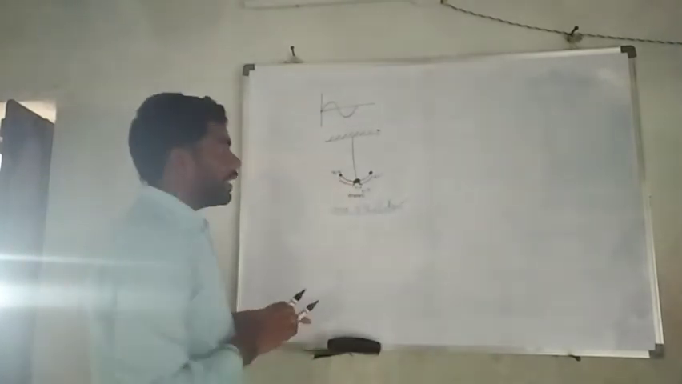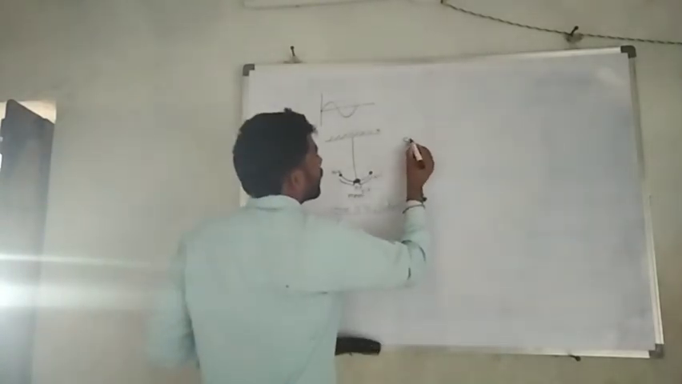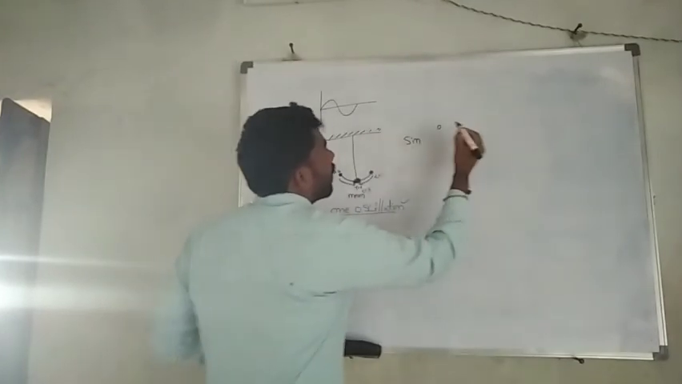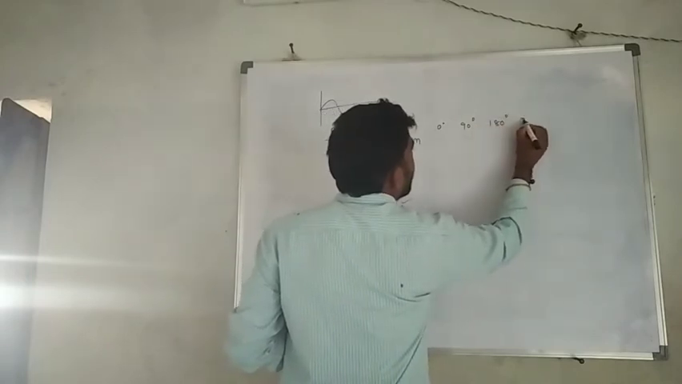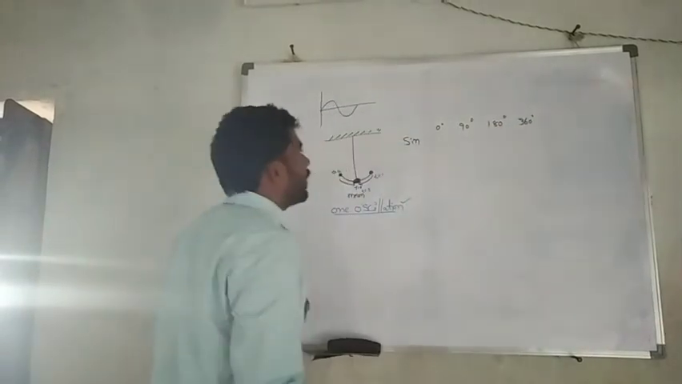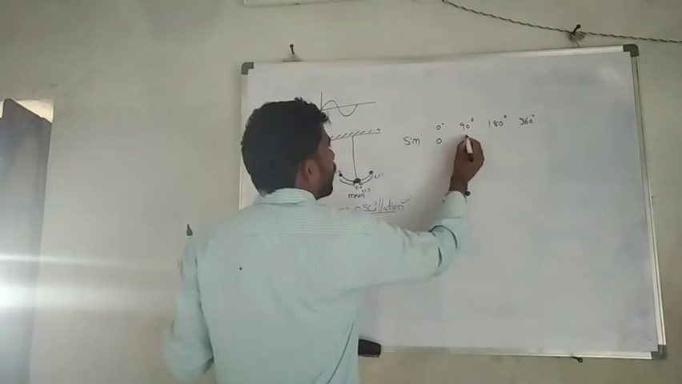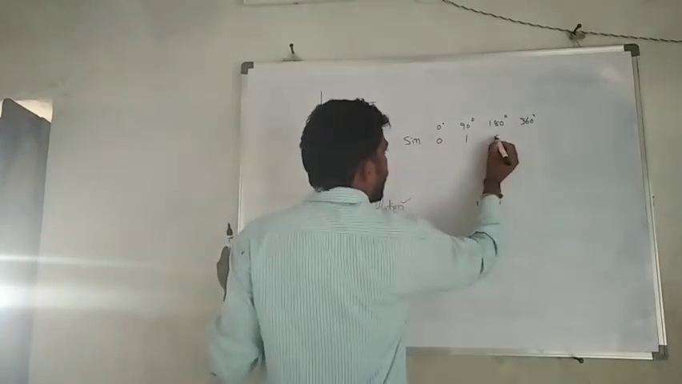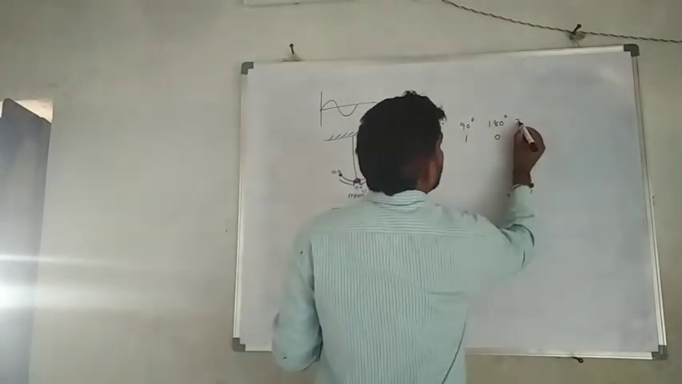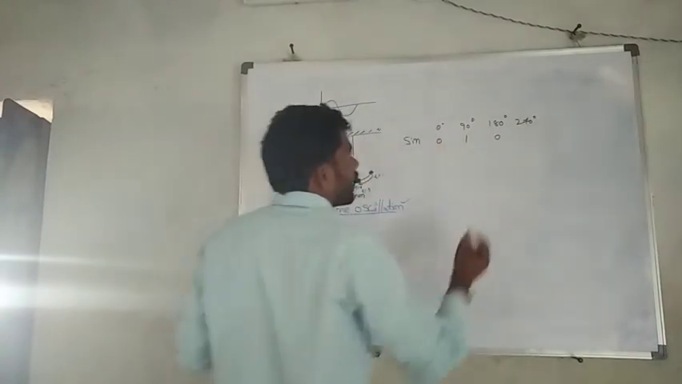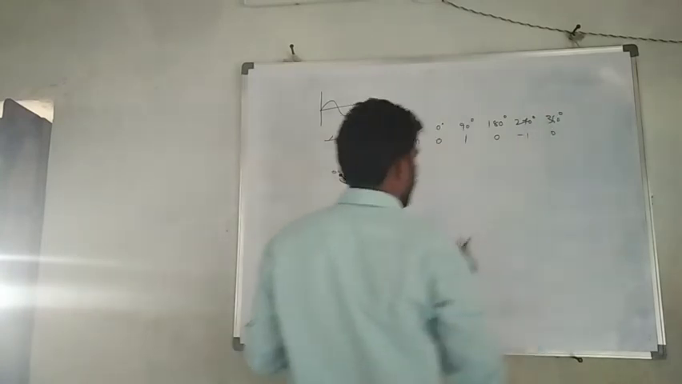See, this result we will represent in trigonometry, the sine of 0, sine 90, sine 180, sine 360. At sine 0, its value is 0. Sine 90, its value is 1. Sine 180 is again 0. Sine 270, its value is -1. Then sine 360, its value is 0.